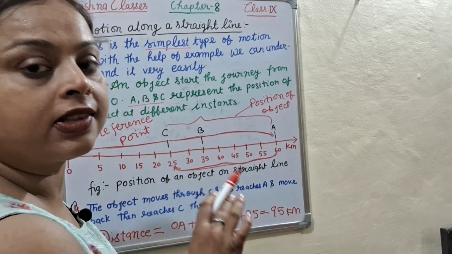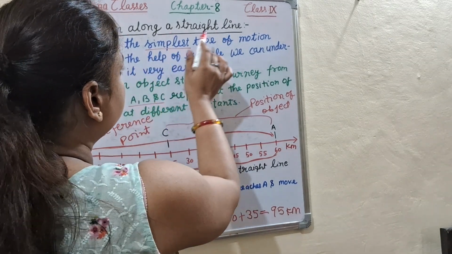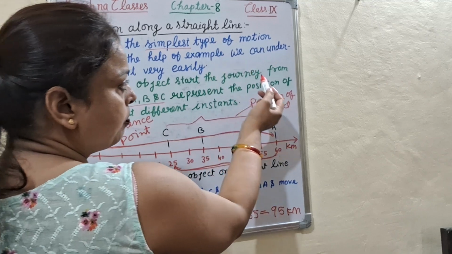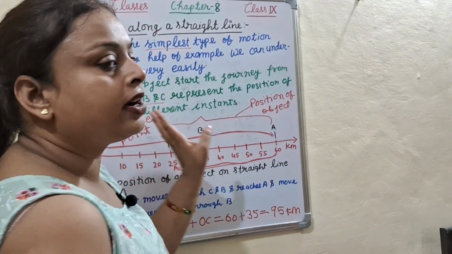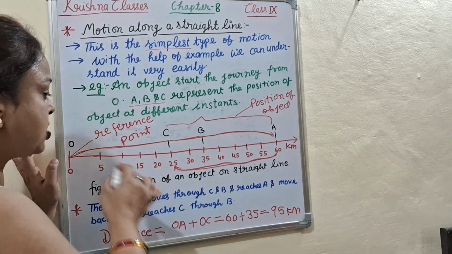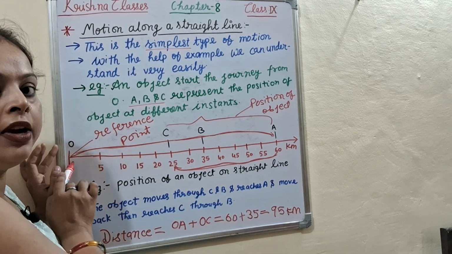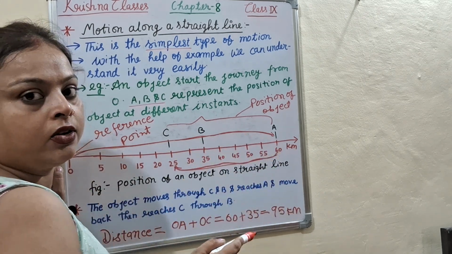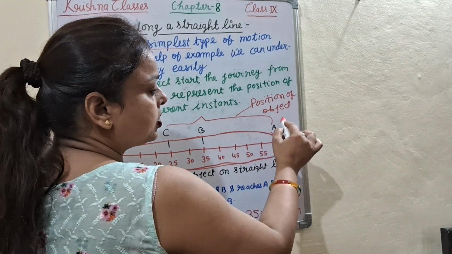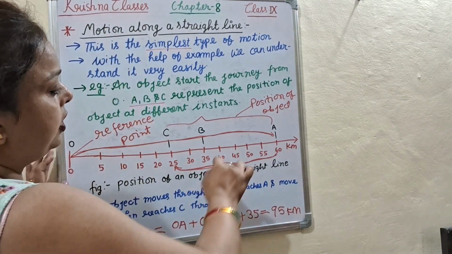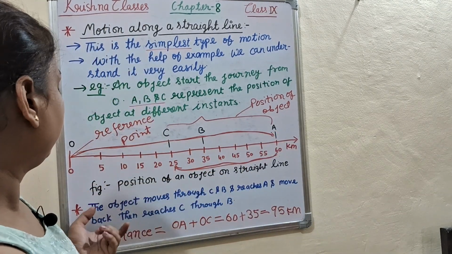I repeat my class again. What is the simplest motion? This is the straight line motion. With the help of an example, we can understand it very easily. We take an object which starts its journey from the point O and reaches A. Then again it starts from A and reaches C, moving back through B.